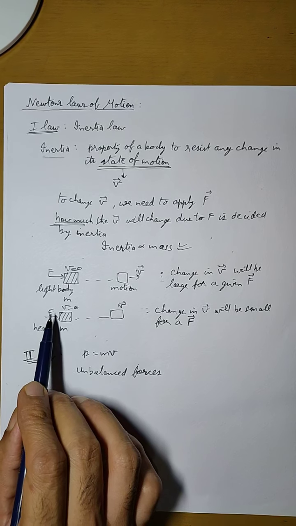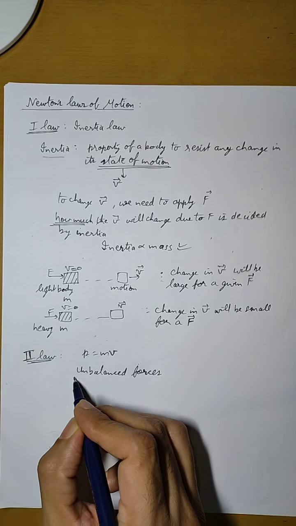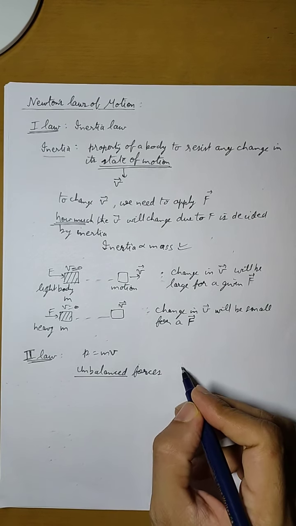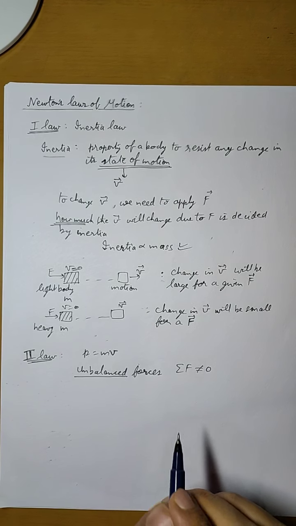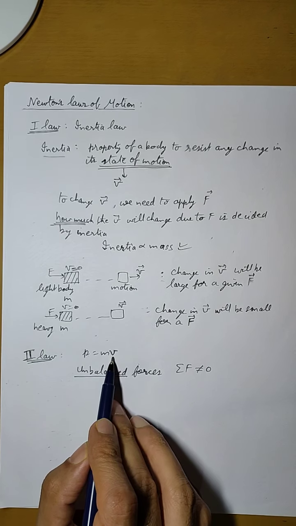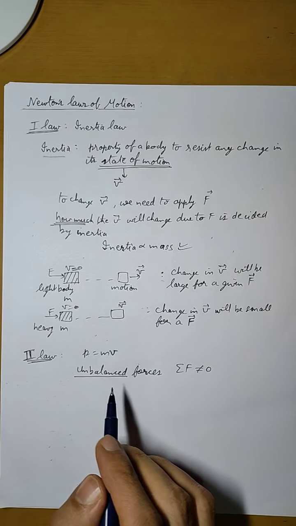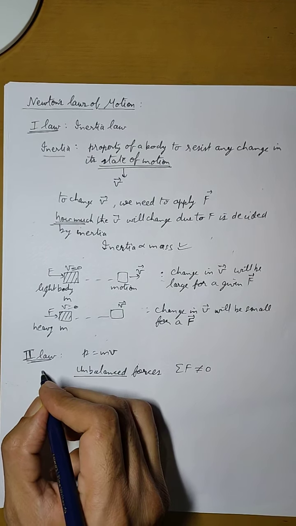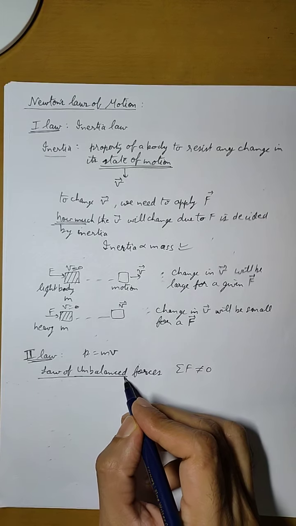But let us say that if there are more than one forces, then it is necessary that the forces are unbalanced, so that there is some net force applied on the body. Only in that case there will be a change in velocity, and hence there will be a change in momentum. So we can also call this second law the law of unbalanced forces.